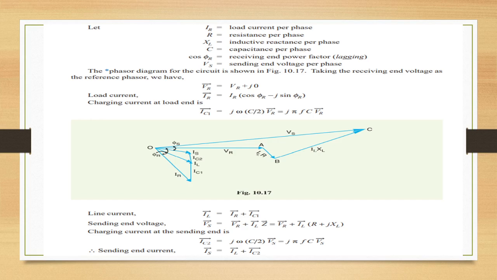Charging current IC2 will lead Vs by 90 degrees. So the sending end current Is is the phasor sum of IC2 and IL, and the angle phi s between the sending end voltage Vs and the sending end current Is will determine the sending end power factor cos phi s.